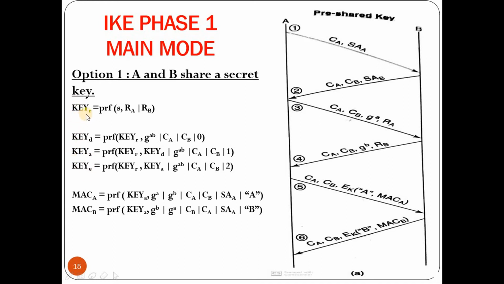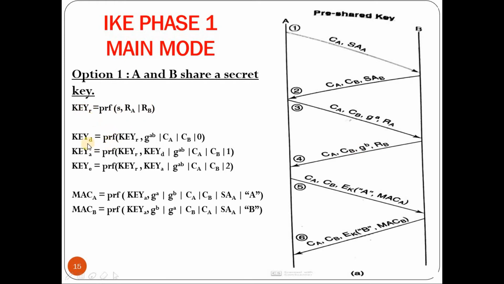Now key R indicates the subscript R, D, A, E. R indicates root, D indicates derived, A indicates authentication, E indicates encryption. So how is key R computed? We use a function called a pseudo-random function, indicated by PRF, which takes 2 components. The first one is S, the shared secret key shared by both A and B, and the second parameter is the concatenation of RA and RB, exchanged in the 3rd and 4th message, the random numbers chosen by A and B. So it generates the key R.